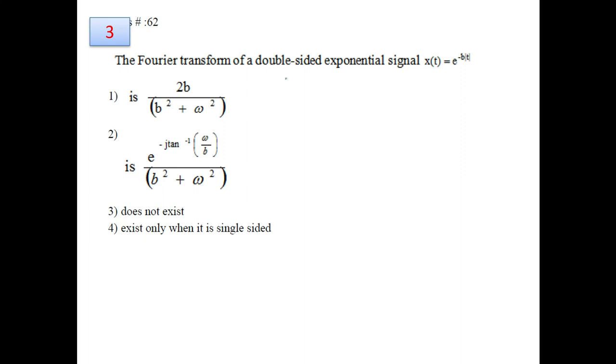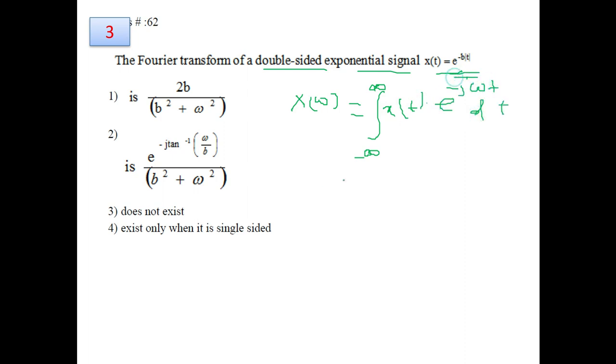Now question number 3: the Fourier transform of the double-sided exponential signal x(t), and x(t) is given. When it is said double-sided, for a given signal x(t), its Fourier transform is evaluated using this relation, considering the entire time axis, e to the power minus j omega t dt. Now if you plot this given signal e to the power minus b mod of t, for the positive part it will be like this, and this is when t is less than 0. At t equals 0, the amplitude will be 1.